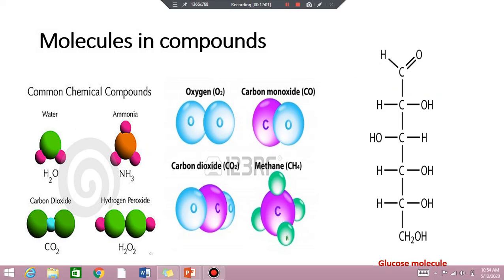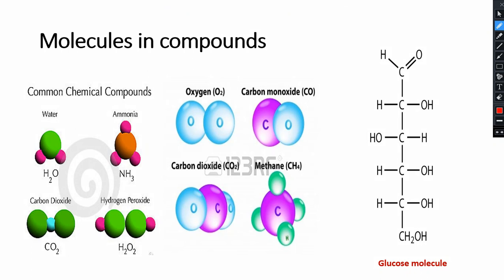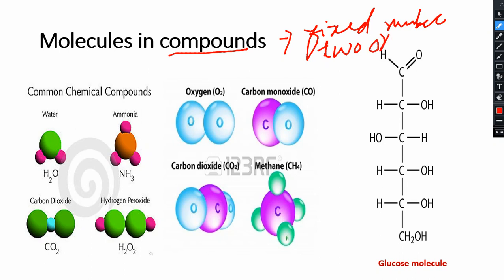If you look at this diagram, the criteria for compounds was that it would have a fixed number of atoms, okay, and the second criteria was that there are 2 or more atoms, but these atoms would be different, not the same, okay. So these are the 2 criteria, remember, and we will apply them. If you look at the first, the water molecule, here is oxygen and here are 2 hydrogen, okay. So this is a compound.